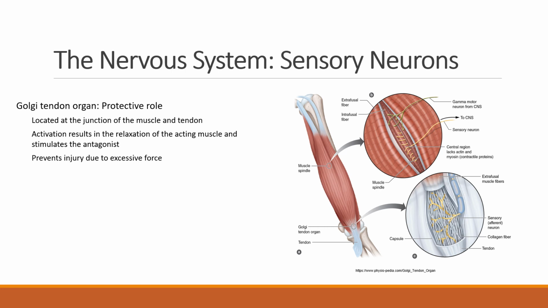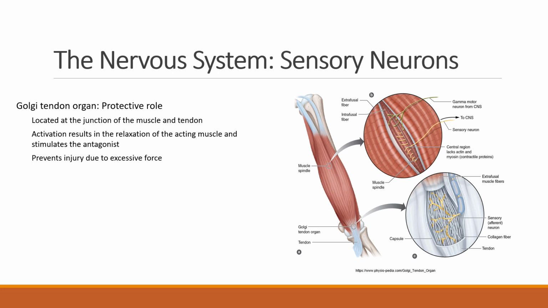GTOs lie in series with the extrafusal fibers and receive no motor innervation. They send force information to the spinal cord, where interneurons receive input from the brain that specifies the amount of force that a muscle should produce. If that muscle's force level exceeds this set point, the GTO inputs inhibit the alpha motor neurons innervating the muscle, which lowers the force produced, unless some other mechanism cancels that signal. This will lead to a relaxation of the acting muscle and stimulation of the antagonist muscle.